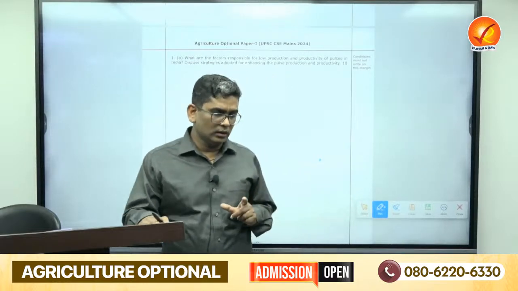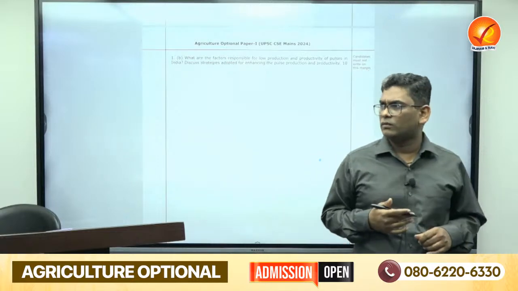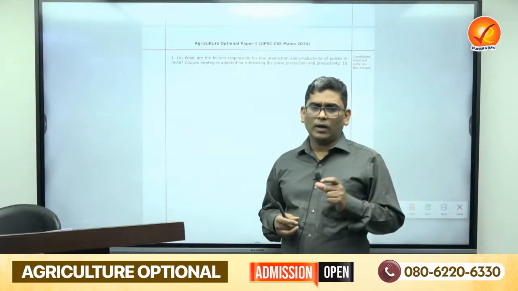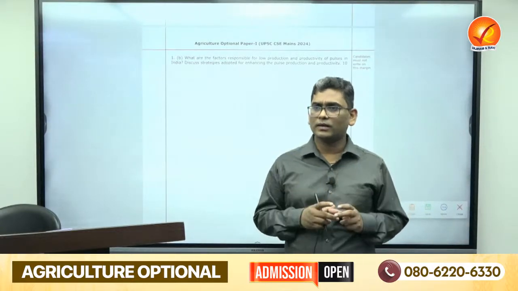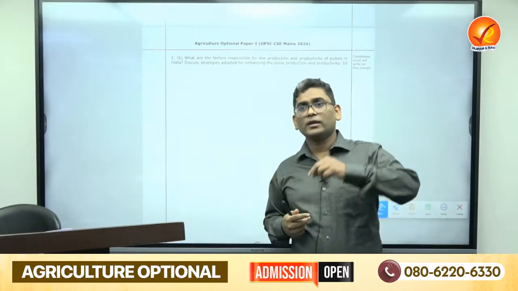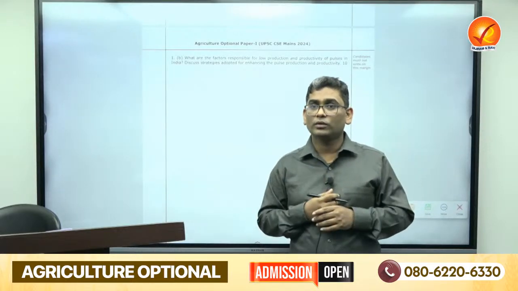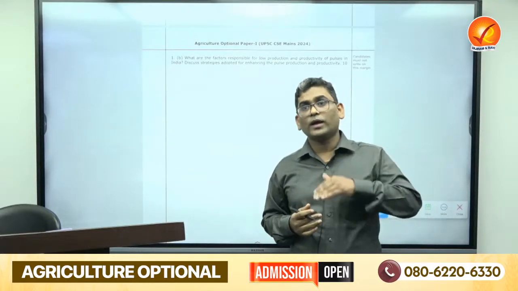Another important thing is the very low availability of processing plants. Sometimes farmers produce less pulses because the rate is not good, or sometimes prices are very high, so some people move from eating pulses to another protein source. So low production and high prices, such things are also there.